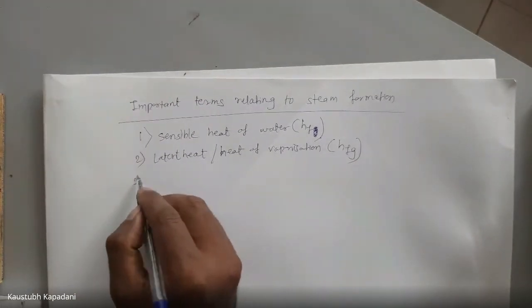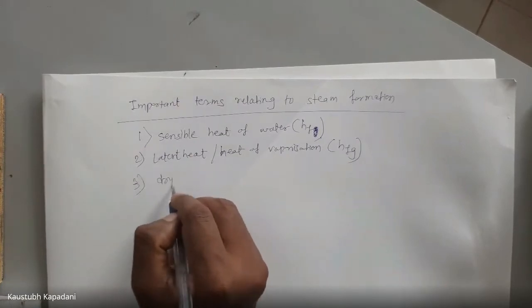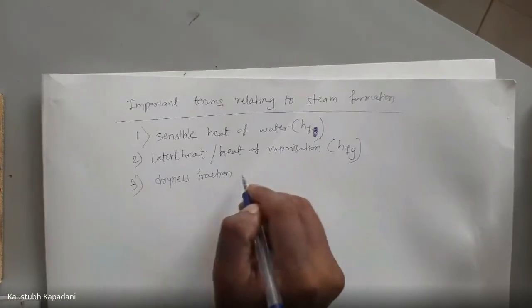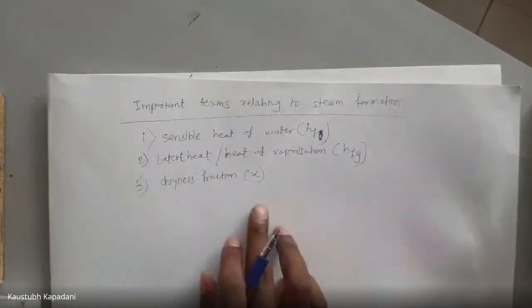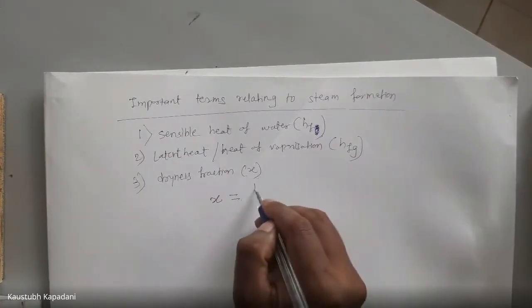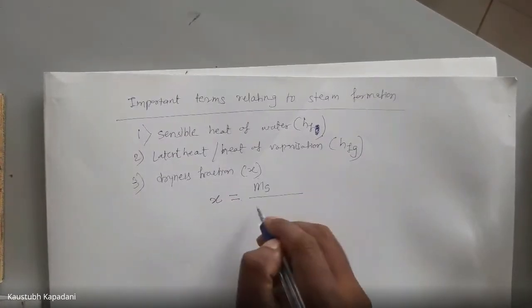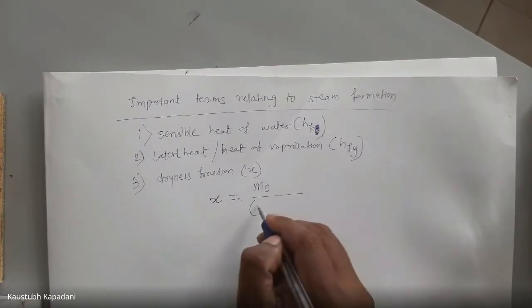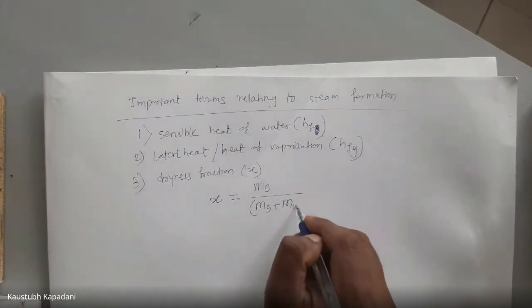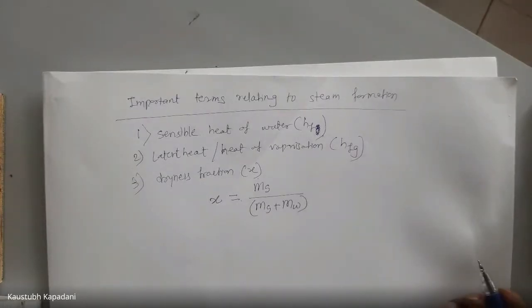Then we have recently studied the dryness fraction, denoted by X. The formula is X equal to mass of steam divided by the total mass, that is mass of steam plus mass of moisture, right?